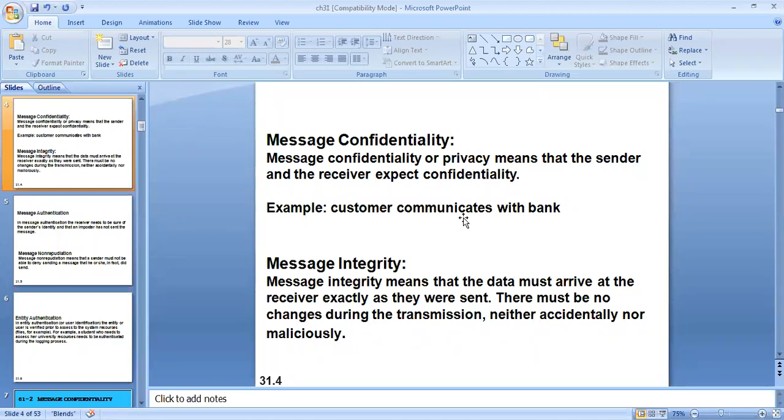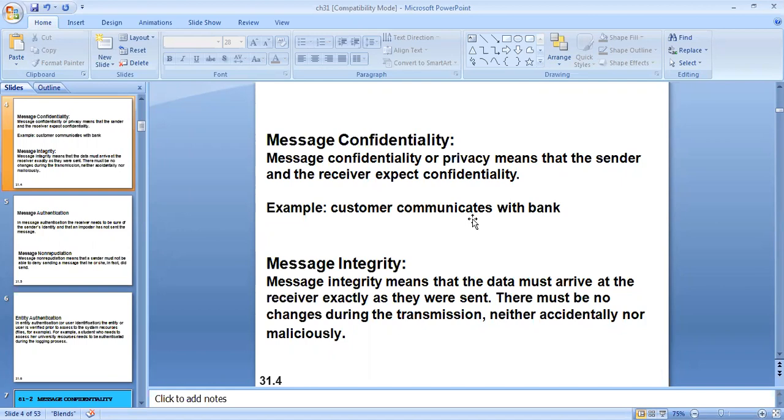The information being exchanged between the customer and the bank should not be leaked. Every customer expects that a bank should provide this message confidentiality.